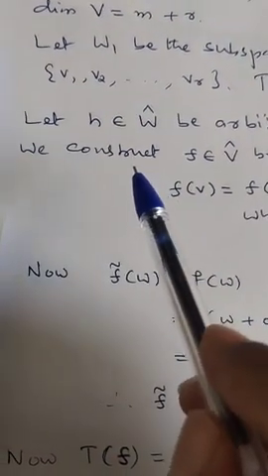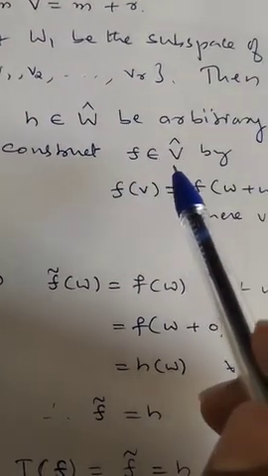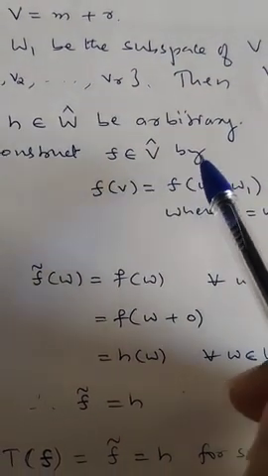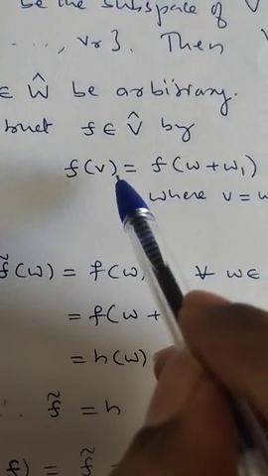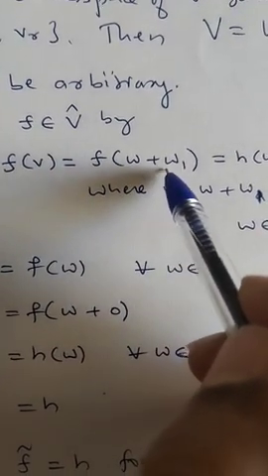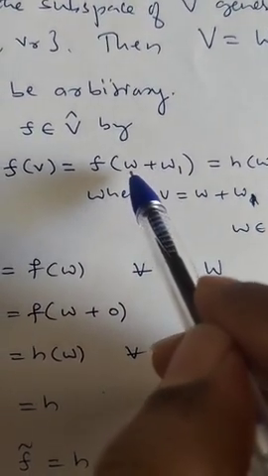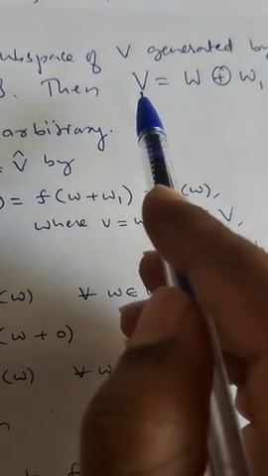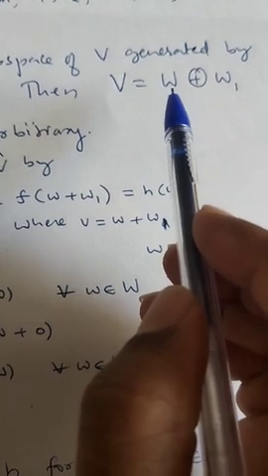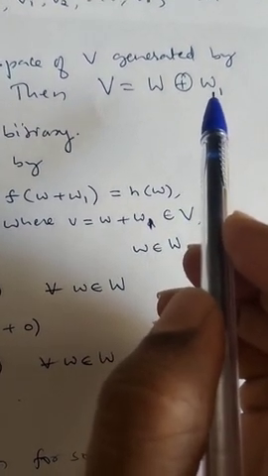So for this, we construct f belongs to V cap by f of v. Now f of v is equal to what? f of (w plus w1), where w is an element of W, w1 is an element of W1, because every element of V is a sum of an element of W plus an element of W1.